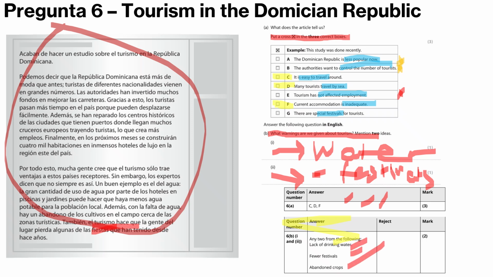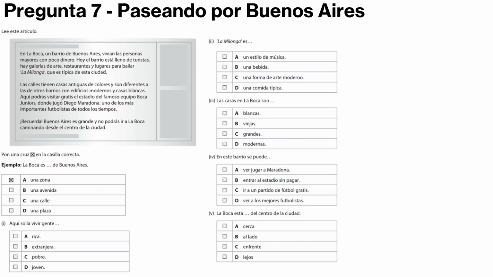Ahora pregunta 7. ¿Cuál es paseando por Buenos Aires? So we have another one of these questions. We've not got the highlighters there. You have 5 of the tick boxes. So if you don't know in the exam, always guess. You have a 1 in 4 chance. So let's have a go.